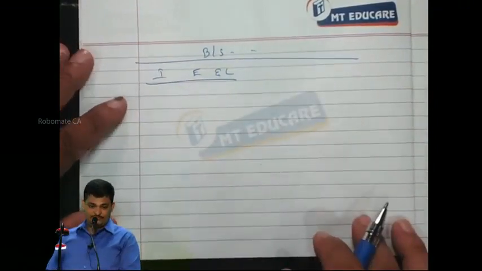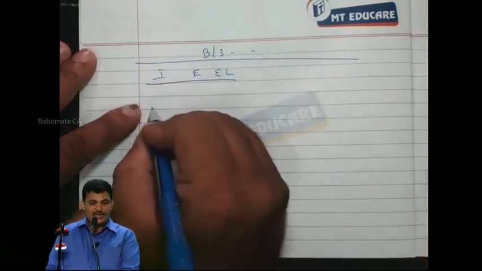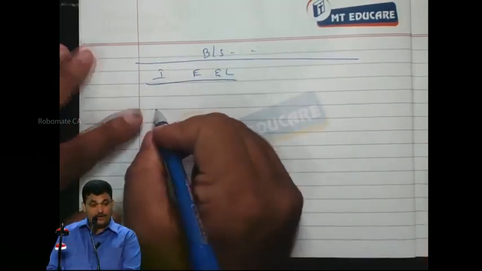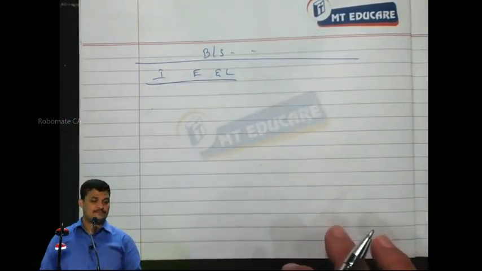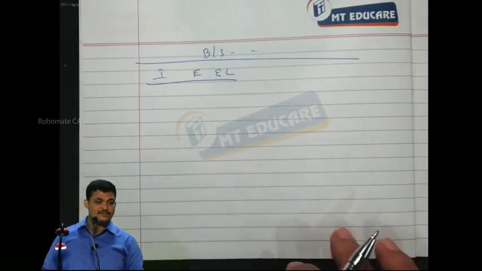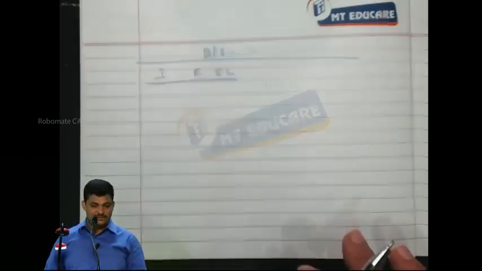First part, equity and liabilities. Under shareholders' funds, share application money pending allotment, non-current liability. Now we have a liability towards Hindustan Auto Limited. Is it current liability or non-current liability?